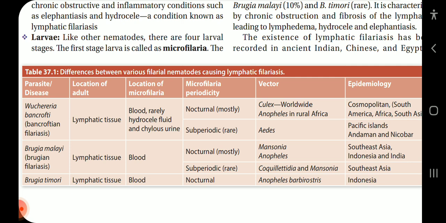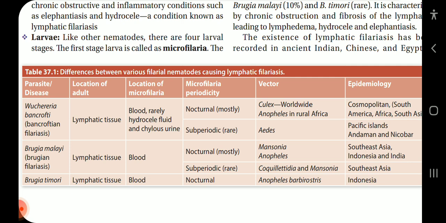The microfilarial periodicity is mostly nocturnal, whose vector is Culex worldwide and Anopheles in rural Africa. The epidemiology is cosmopolitan: South America, Africa, South Asia. The rare subperiodic form has Aedes as vector, and its epidemiology is in Pacific Islands and Andaman and Nicobar.